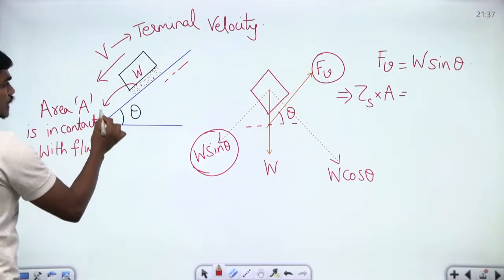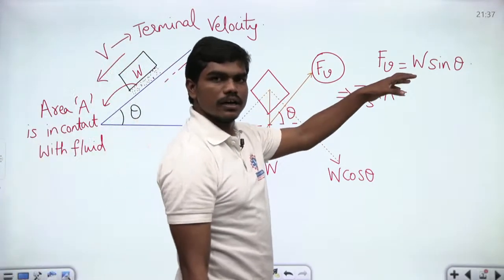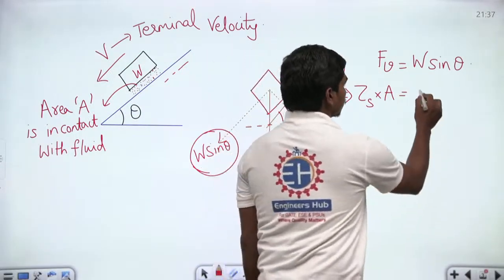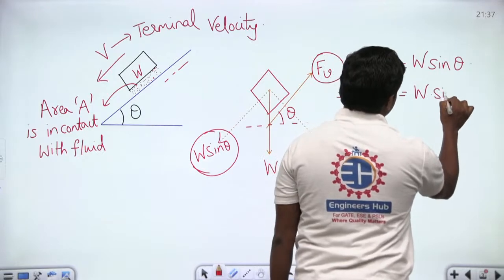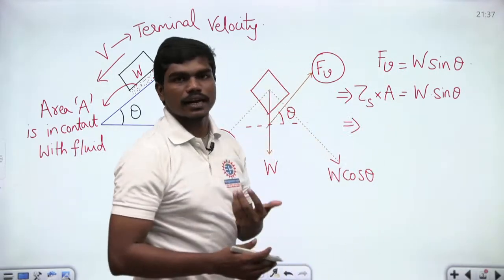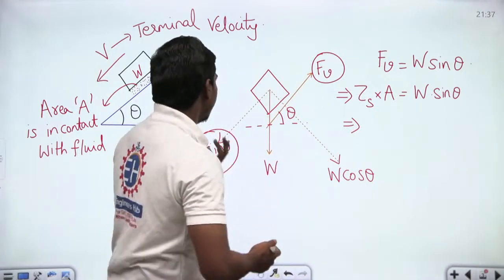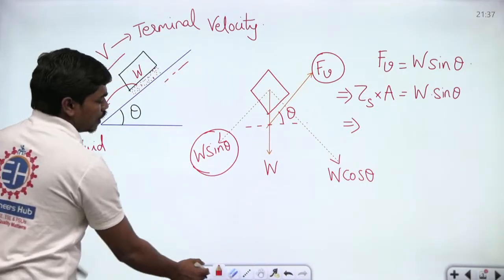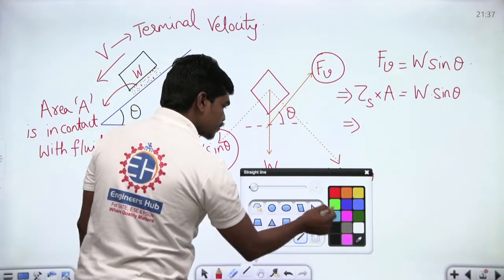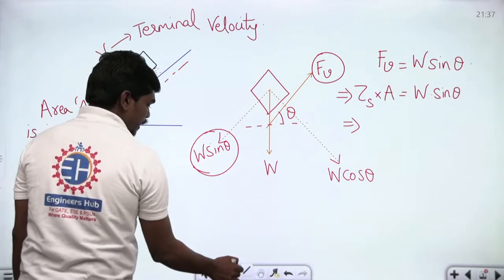Then you can clearly understand that tau s times A will give you the shear force acting on this block because of this fluid. So this is equal to W times sin theta, and the shear stress can be identified by Newton's law of viscosity. Let us suppose this clearance is very small. If the clearance is very small, then you can approximate your velocity profile to be linear, correct?